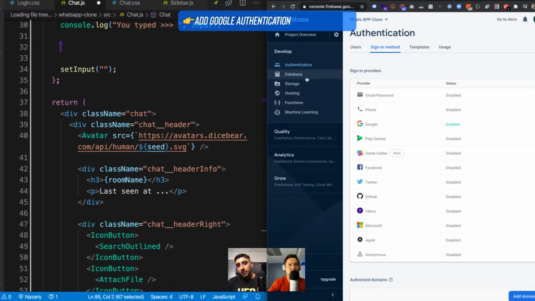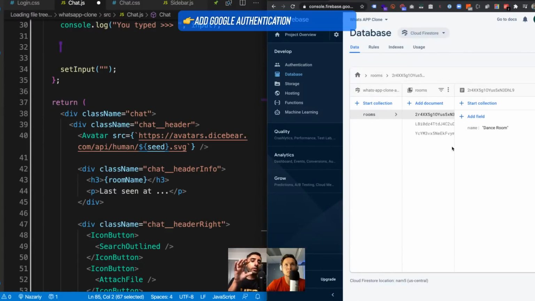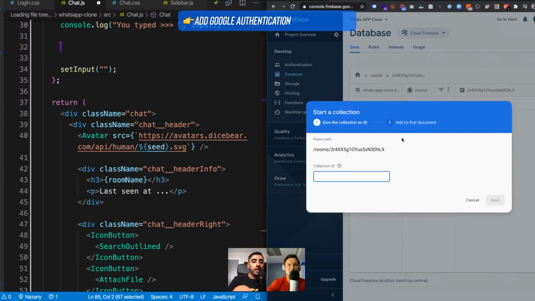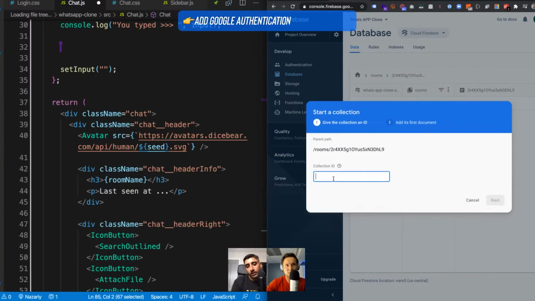Let's open up the database. Remember, we had a collection of rooms, and inside of that you had the actual room itself. And inside of the room, you can have another collection. So in each of those rooms, we're going to have a collection of messages. It has to be inside that room, inside of that collection. And then here, it would be messages. Click next.